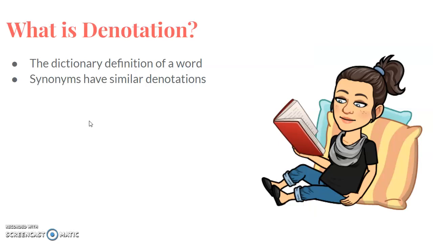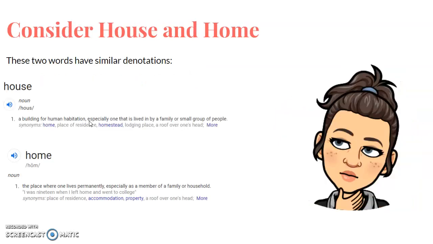The definition of denotation is that it is specifically the dictionary definition of a word. It's the literal meaning. So when you're looking at two words that are synonyms, they're going to have similar denotations. So let's look at these two synonyms. We've got house and home. If you look at this, both of them basically mean the place where somebody lives. So they have a similar denotation or dictionary definition.